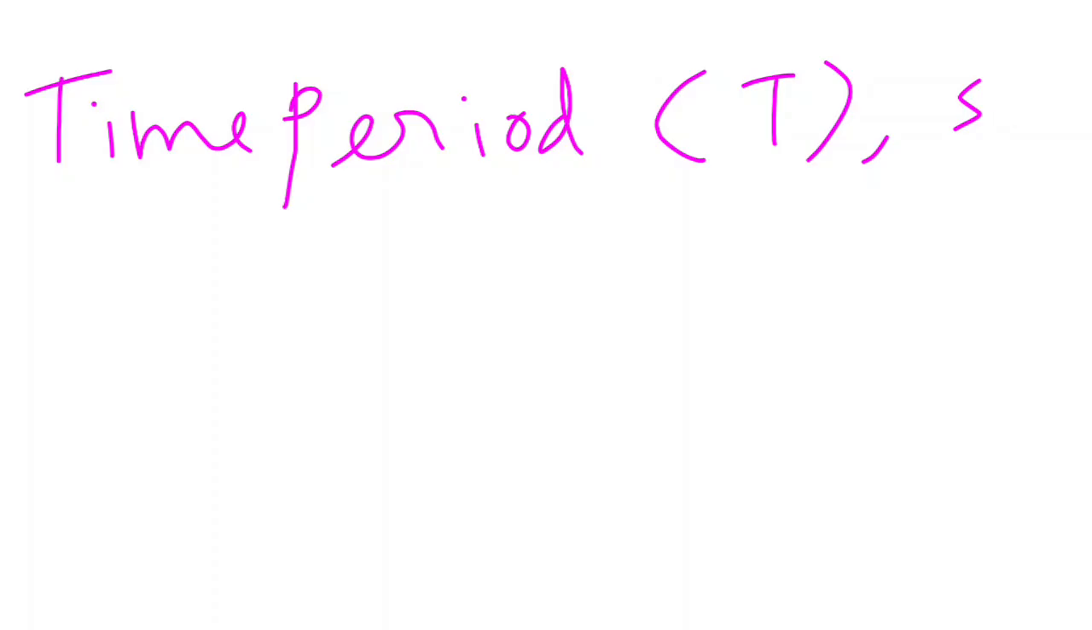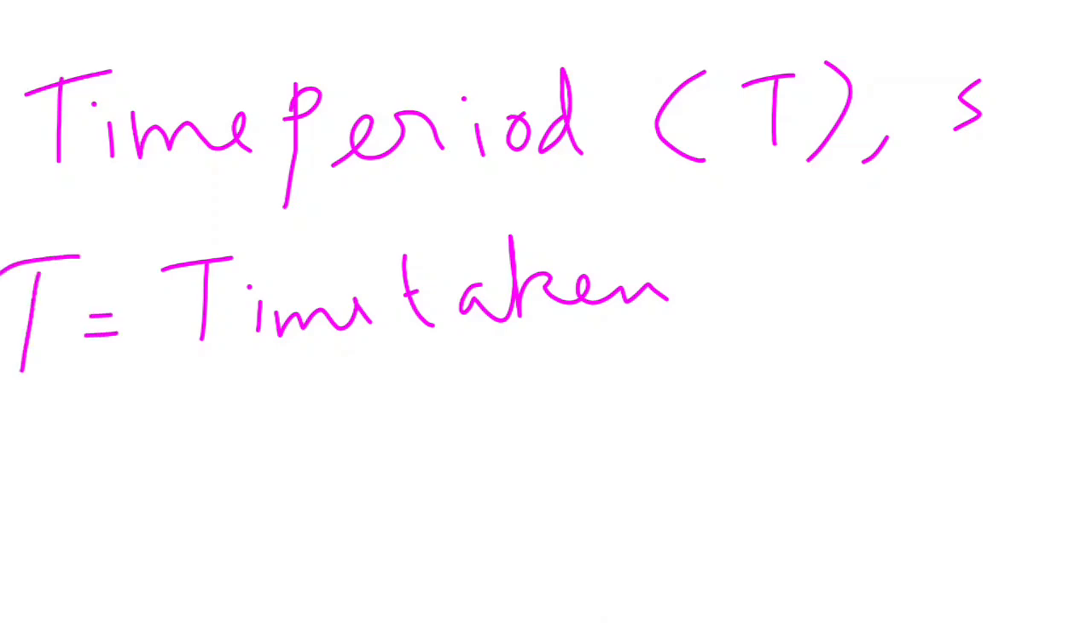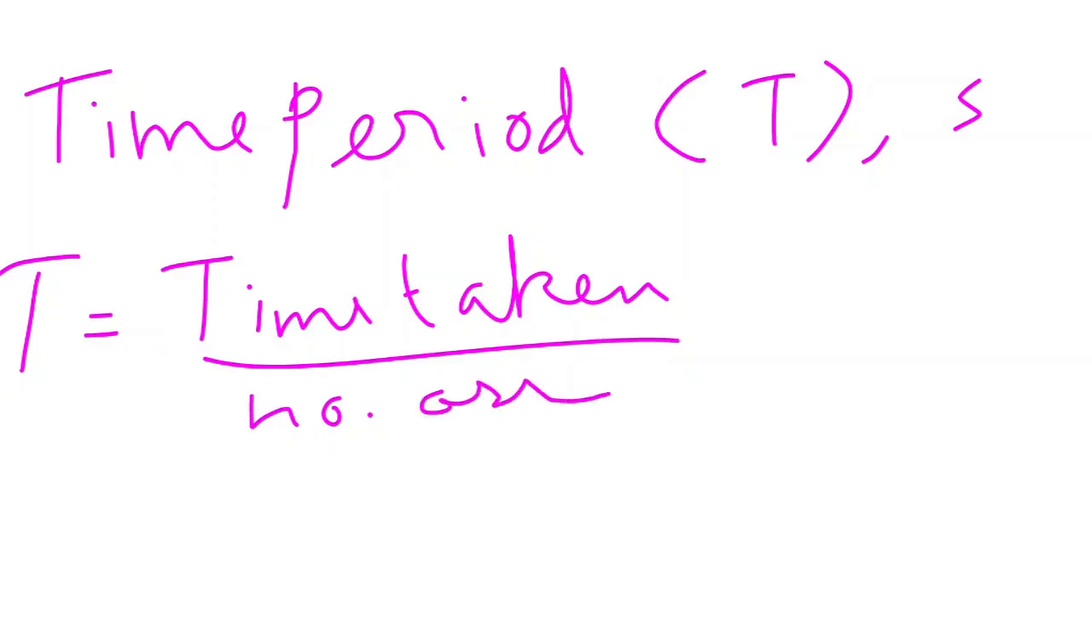What is time period? Time period is the time taken for doing one oscillation. So T equals time taken by number of oscillations. So time period is time taken for one oscillation, and its SI unit is seconds.